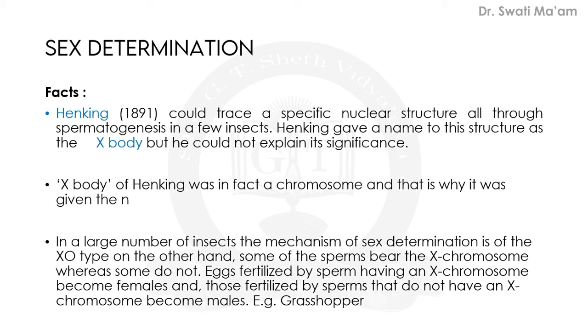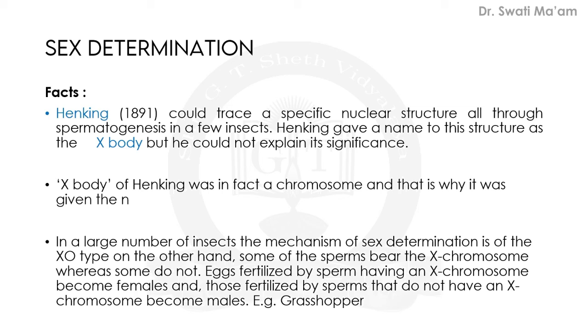The initial clue about the genetic chromosomal mechanism of sex determination can be traced back to some experiments carried out in insects. In fact, the observations made in a number of insects led to the development of the concept of this genetic or chromosomal basis of sex determination. So, we will start with the first finding. The first name here is Henking in 1891.